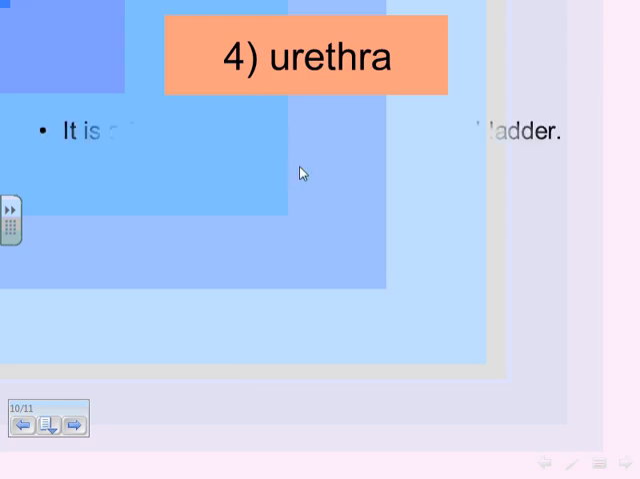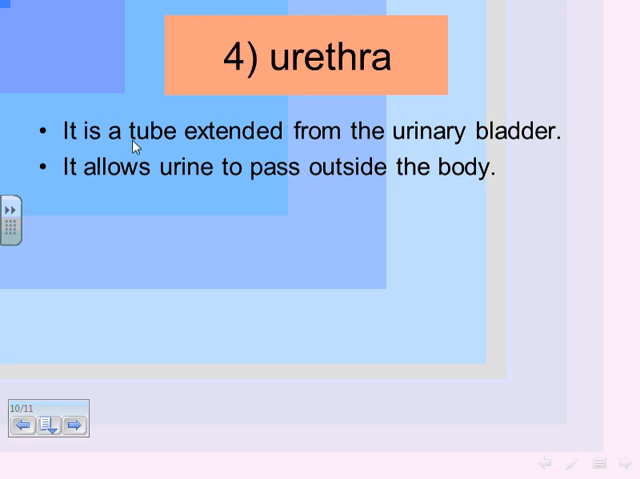Urethra. So number 4 is the urethra. It's a tube extended from the urinary bladder. It allows the urine to pass outside the body.